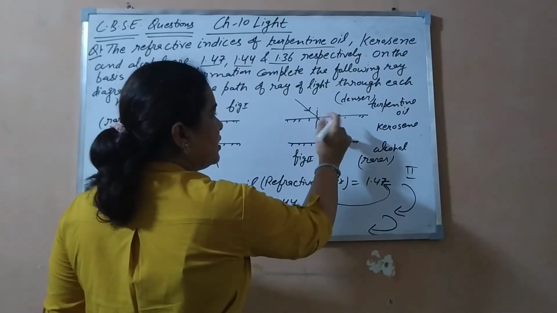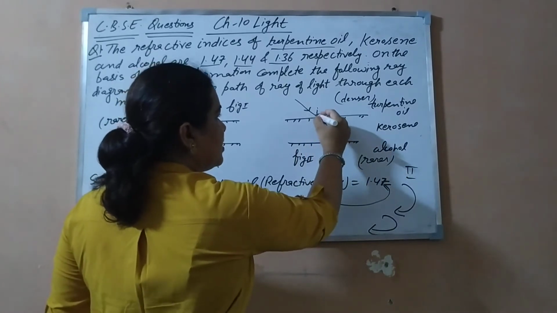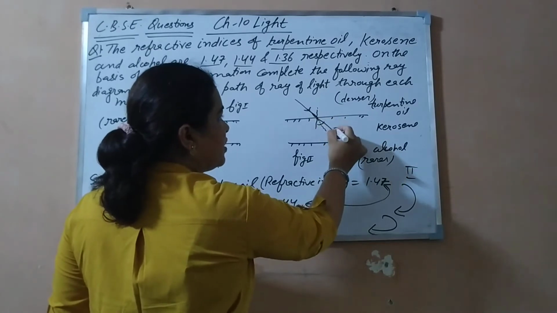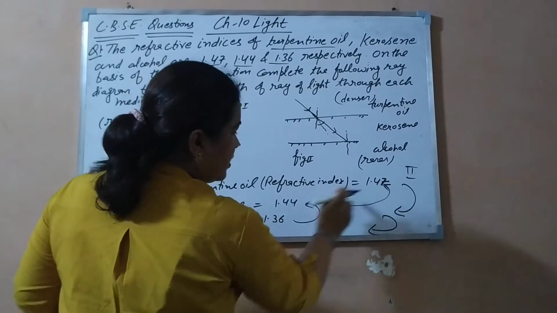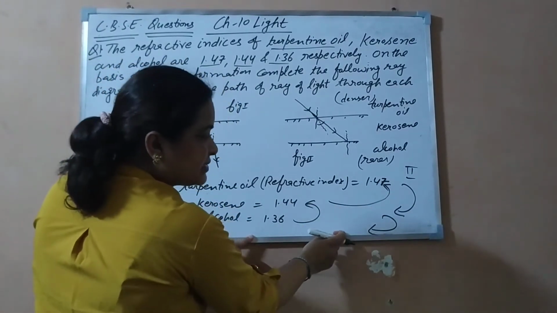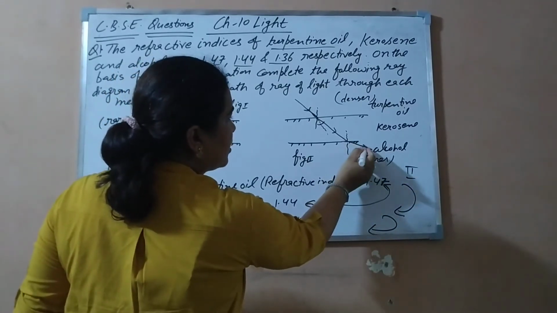So this is the normal, and it bends away from the normal like this. If we see this, this is the original path, and it bends away from the normal. Again, it is going from kerosene to alcohol. Kerosene is 1.44, alcohol is 1.36. So again in the second step, it would bend away from the normal.